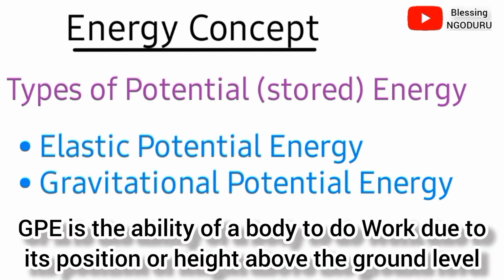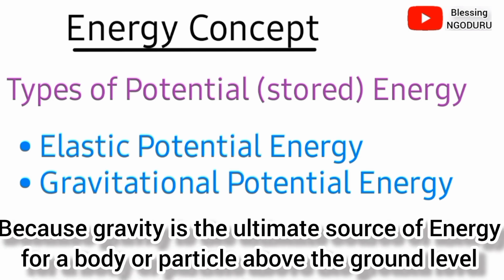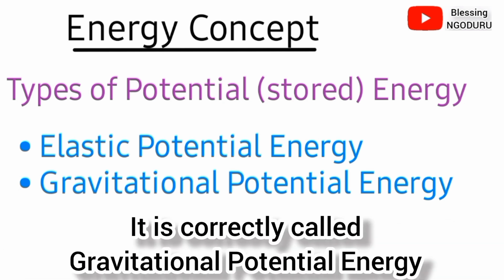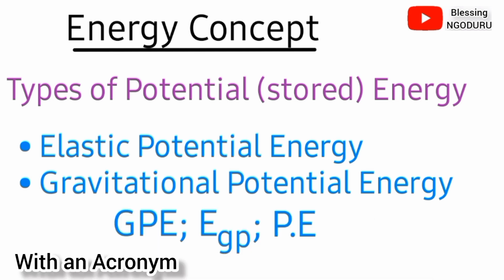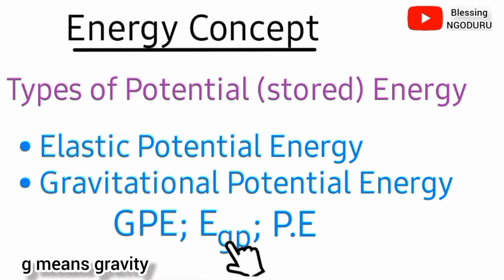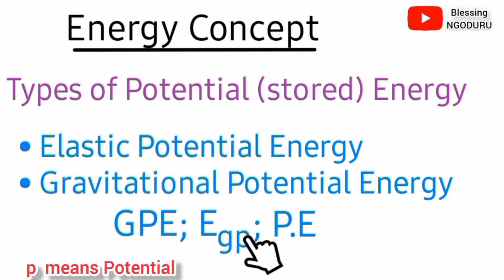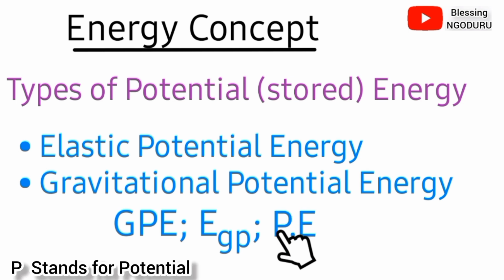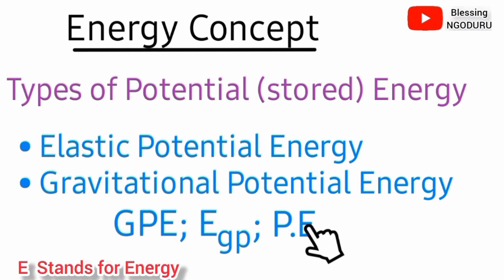Gravitational potential energy is the ability of a body to do work due to its position or height above the ground level. Because gravity is the ultimate source of energy for a body or particle above the ground level, it is correctly called gravitational potential energy, with the acronym GPE or EGP, where E means energy, G means gravity, and P means potential, or PE, where P stands for potential and E for energy.